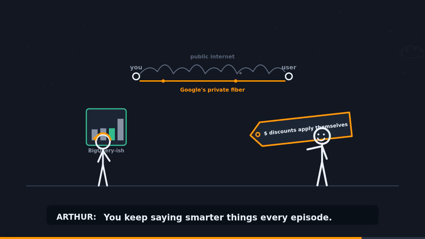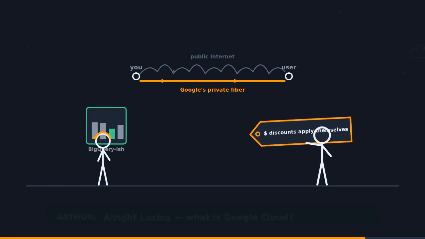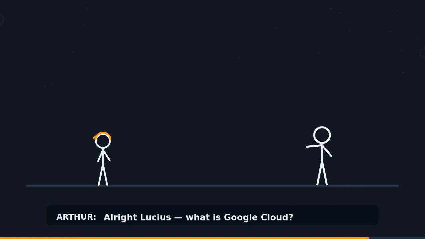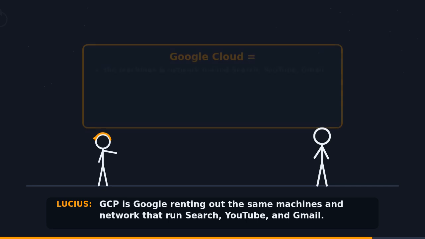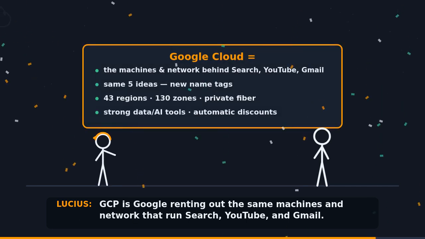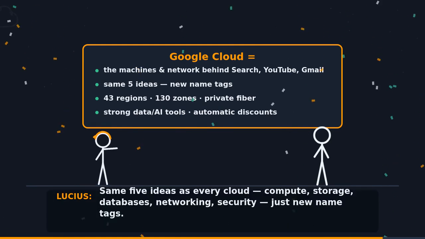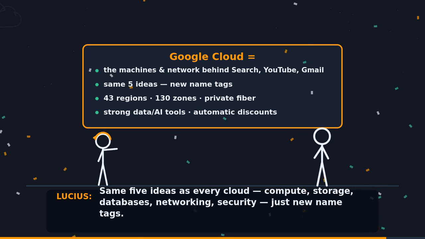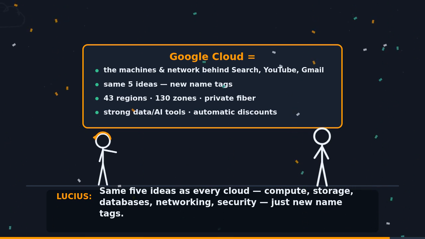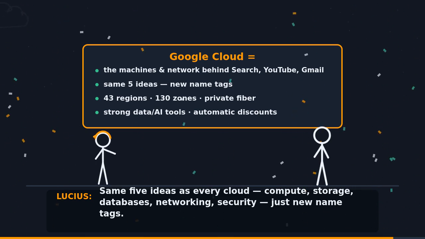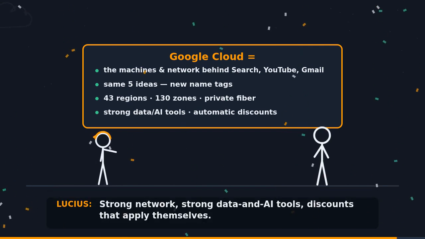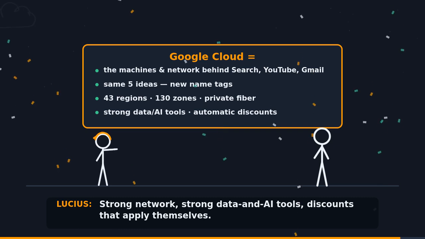You keep saying smarter things every episode. All right, Lucius, what is Google Cloud? GCP is Google renting out the same machines and network that runs Search, YouTube, and Gmail. Same 5 ideas as every cloud: compute, storage, databases, networking, security, just new name tags. Strong network, strong data and AI tools, discounts that apply themselves.